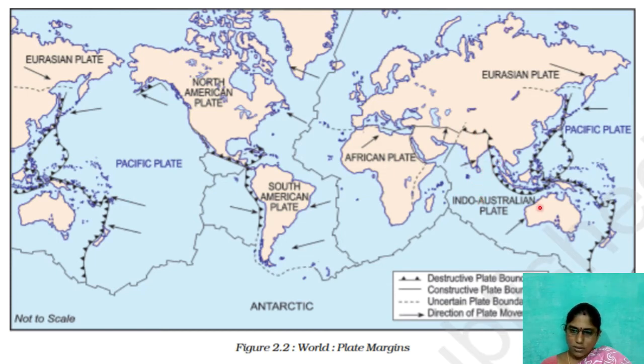When this Indo-Australian plate crushes the Eurasian plate, then the Himalayas are formed here. So due to the collision of the Indo-Australian plate with the Eurasian plate, what formed? Our Great Himalayas. And here is Antarctica. So these are the major tectonic plates that we have, which cause the different formation of continents.